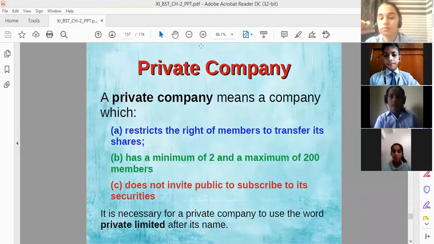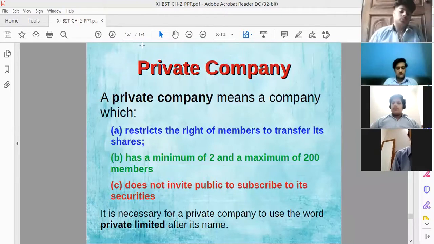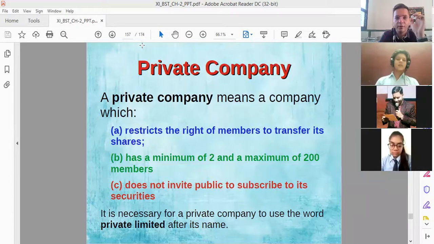So how will we define what a private company is? We'll simply say that a private company is a company in which, first of all, there is a restriction on the members. Minimum 2 members and maximum 200 members are allowed only, right? So a limitation is there for the members. Then it restricts the right to transfer shares to the public, which means a private company cannot transfer its shares. Private company shares transfer नहीं कर सकती.